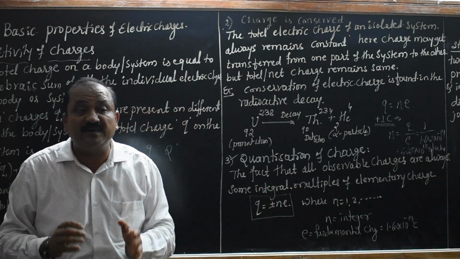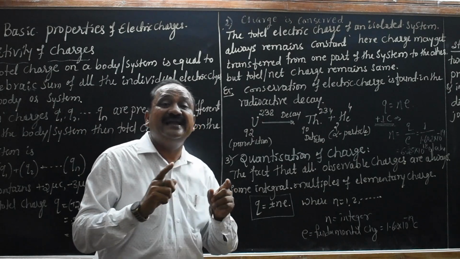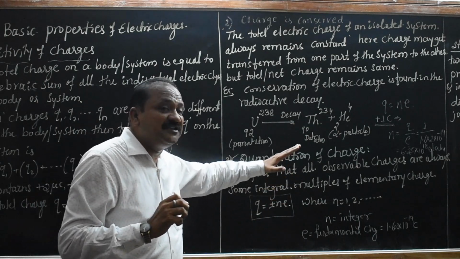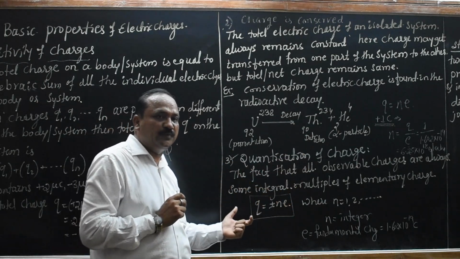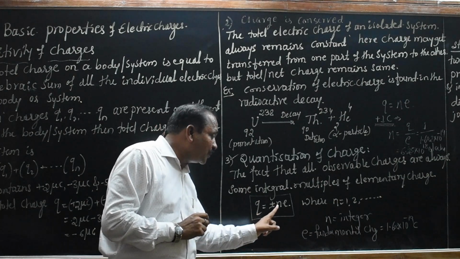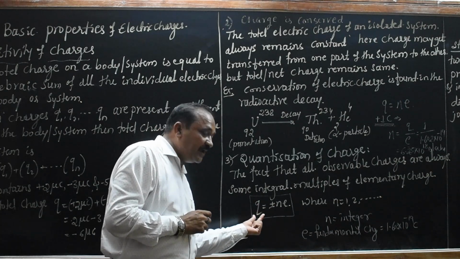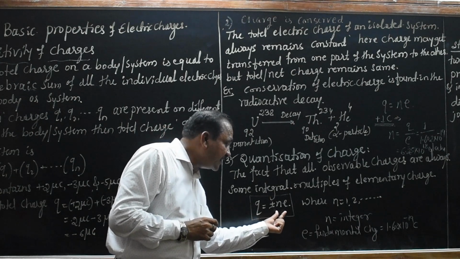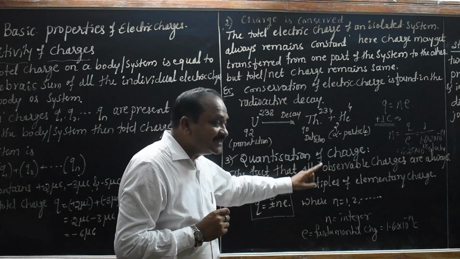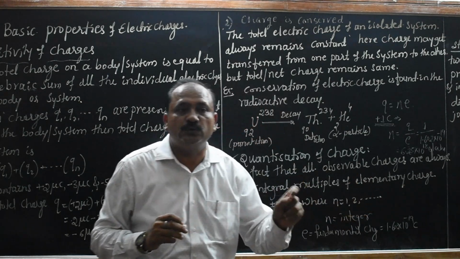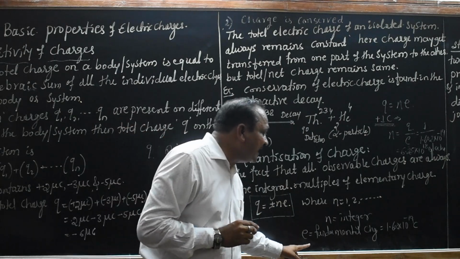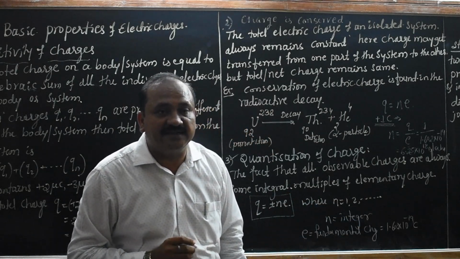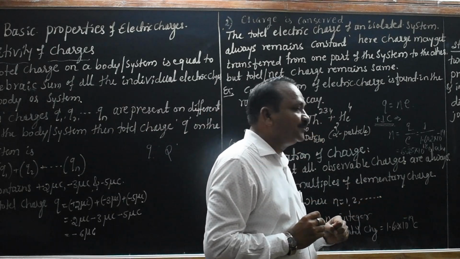The total charge of a body is always equal to an integral multiple of the fundamental charge, the elementary charge. Q equals plus or minus N e. Q is the total charge of the body, which is always equal to plus or minus N into e, where N is an integer, 1, 2, 3, and so on, and e is the fundamental charge, whose value is 1.602 times 10 raised to minus 19 coulomb.